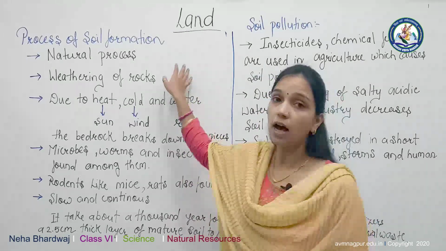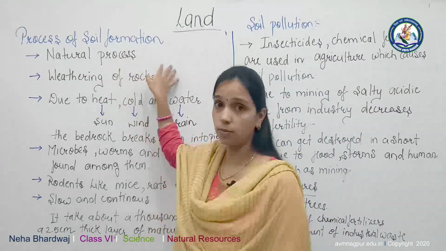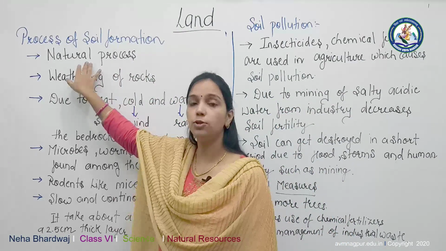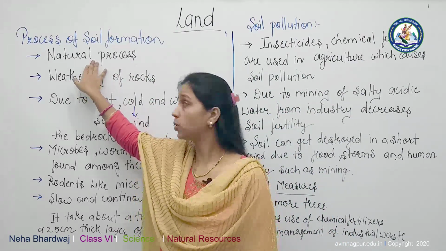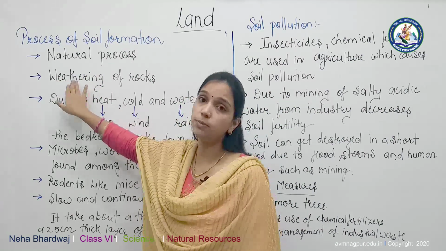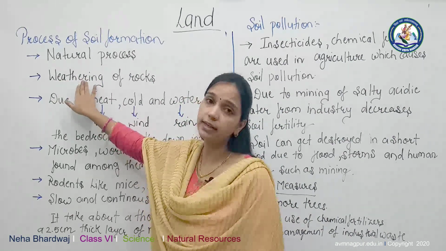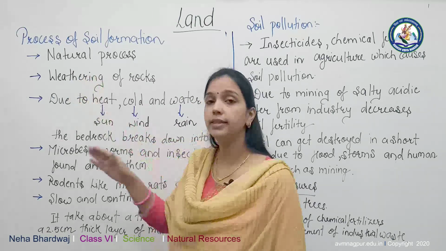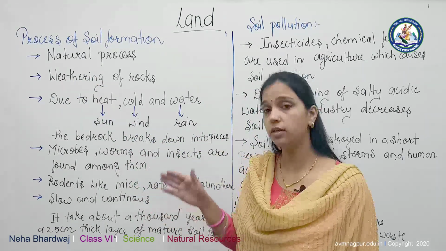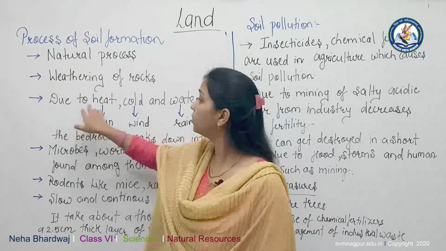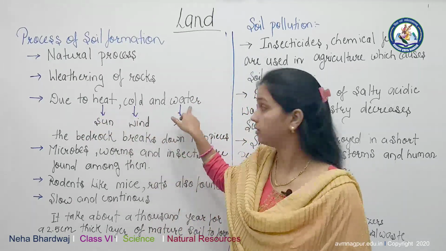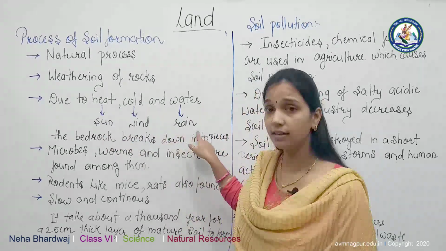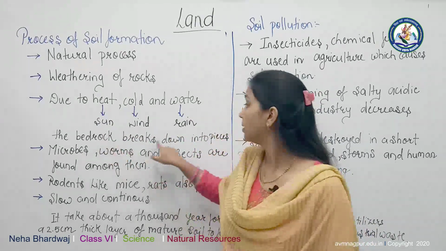Here we will see how soil is formed and what the process of soil formation is. Soil is formed through a natural process. We cannot make soil. Soil is formed through the process of weathering. What is weathering? Weathering means the parent rock or bedrock is converted into smaller pieces. Due to heat, cold and water from the sun, wind and rain, the bedrock breaks down into pieces.